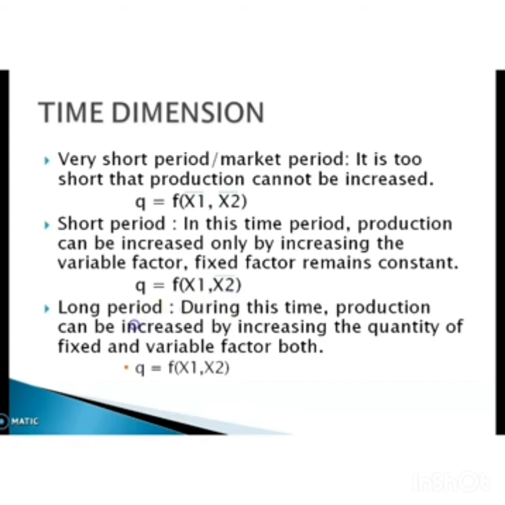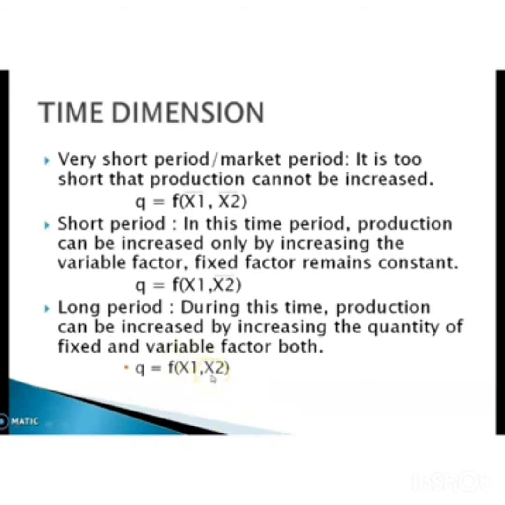Next is the long period. In the long period, production can be increased by increasing the quantity of both fixed and variable factors. In other words, there is no distinction between fixed and variable factor. That is, all the factors are variable in the long run. So here the production function is Q = f(x1, x2), where both are variable factors.